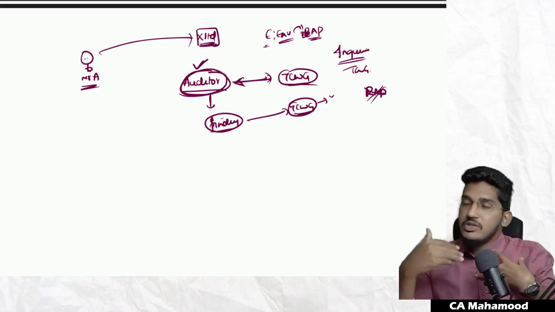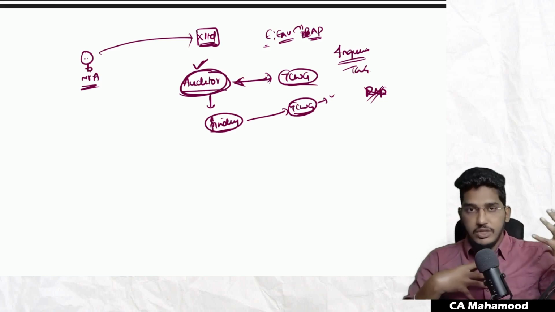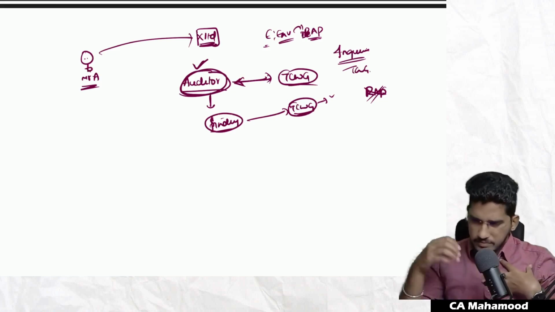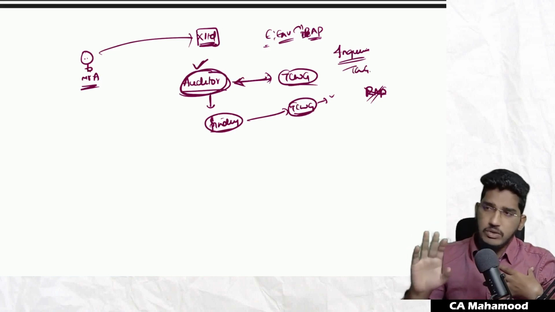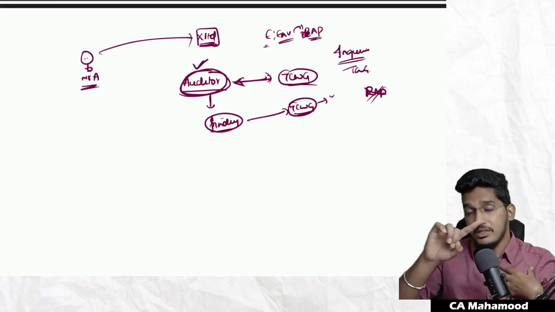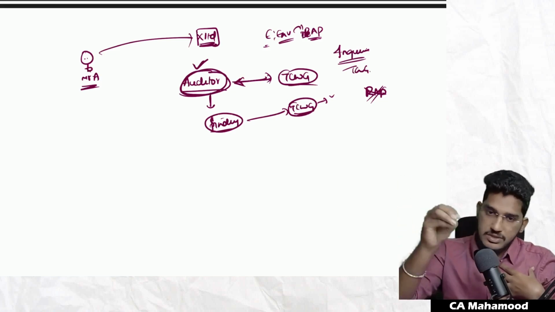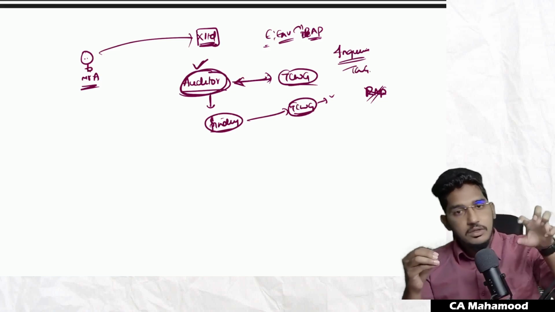As an auditor, what things do you have to communicate with those charged with governance? As I've told, standards on auditing talk about the auditor's responsibility. Standards on auditing are not talking about those charged with governance's responsibilities. Why? Because standards have no control over those charged with governance. So the standard on audit will have power over auditors.